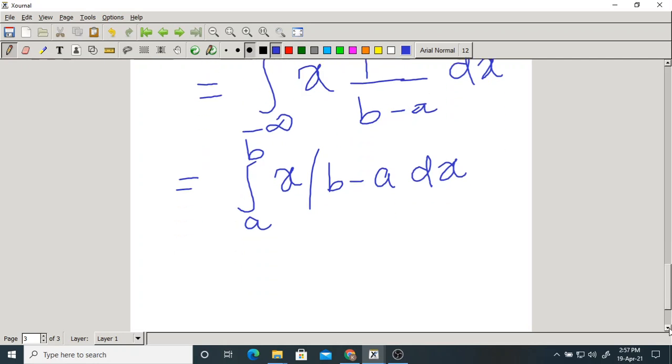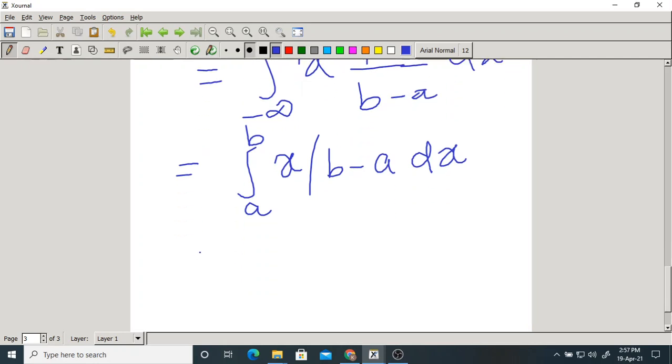But a and b are constants, so we get 1 by b minus a times the integral from a to b of x dx.